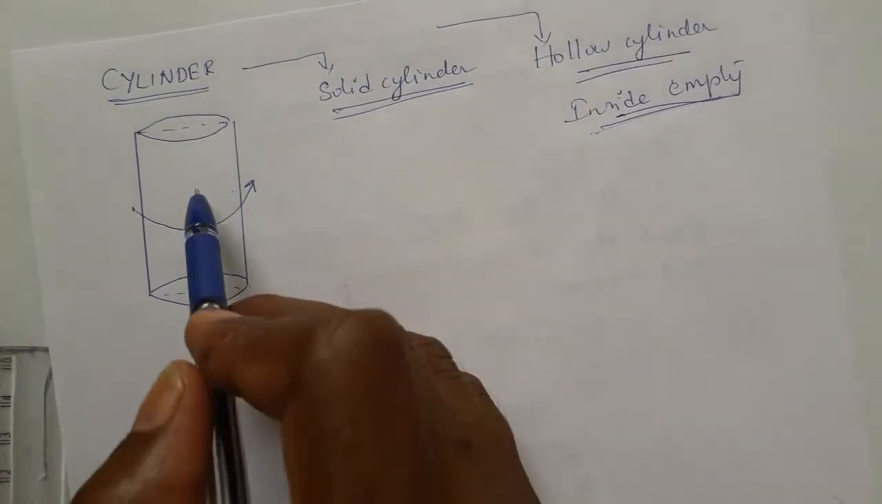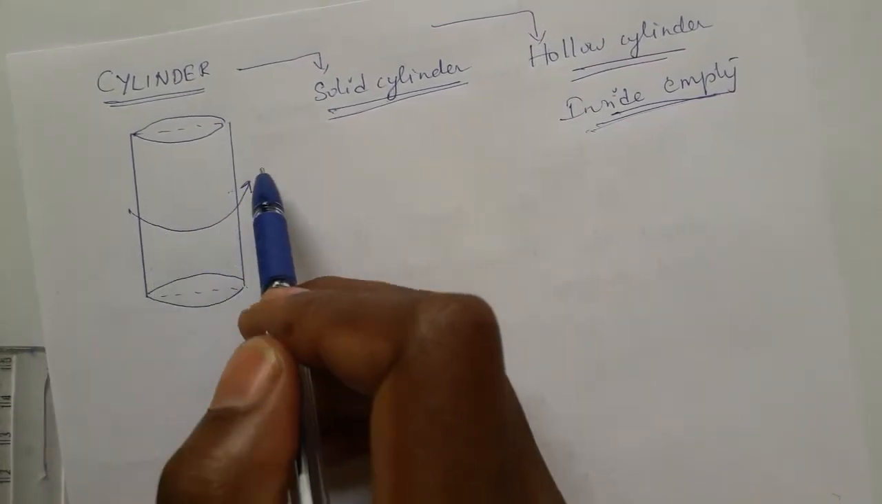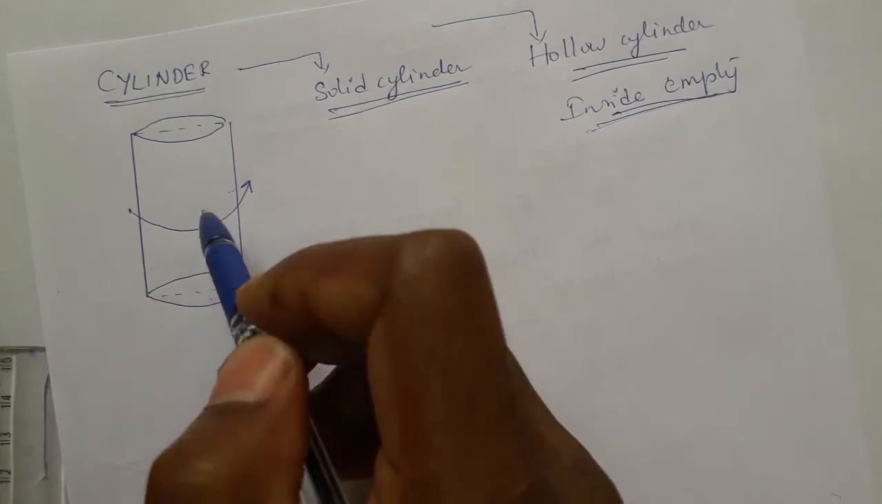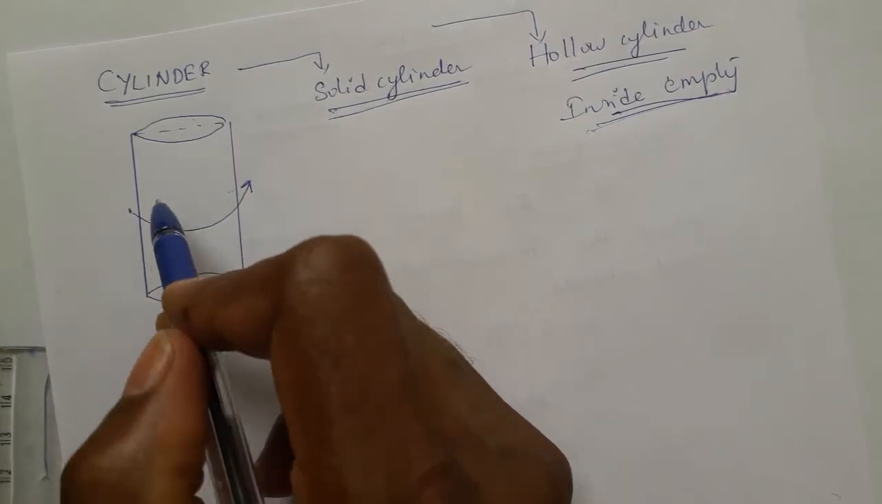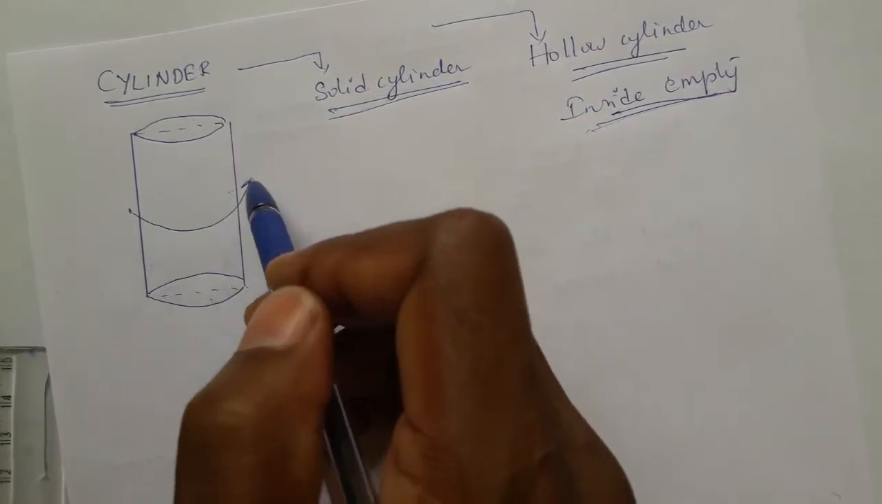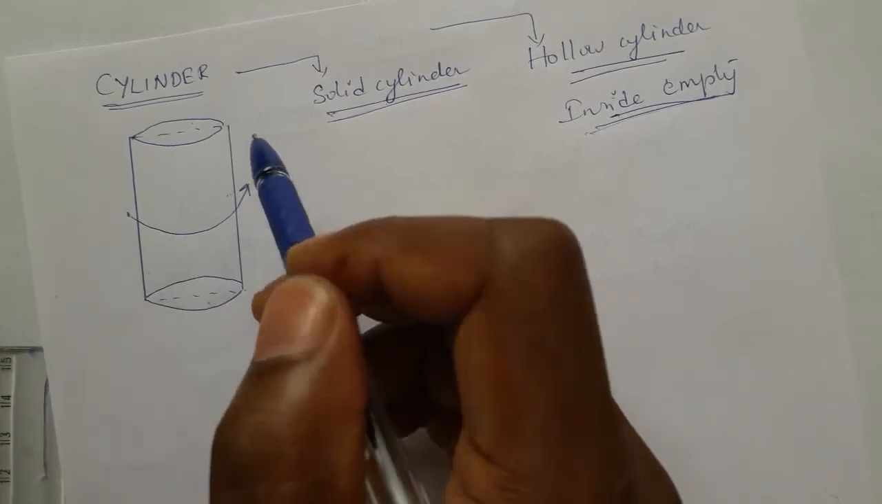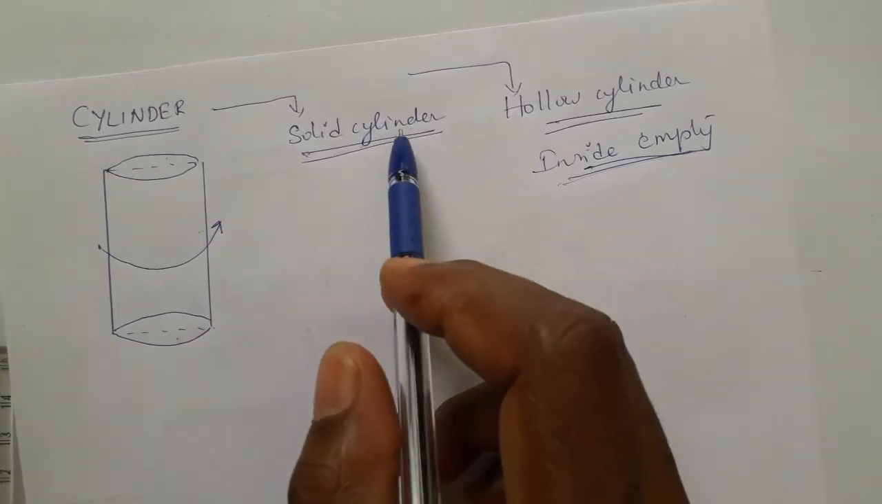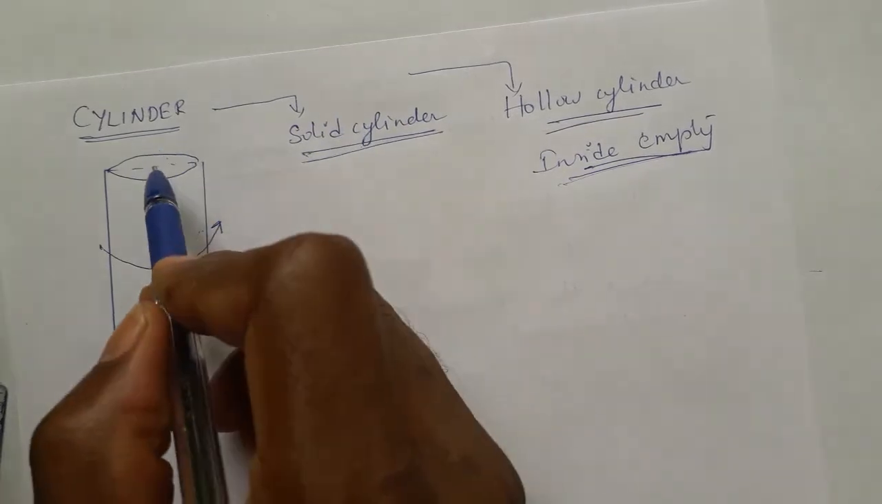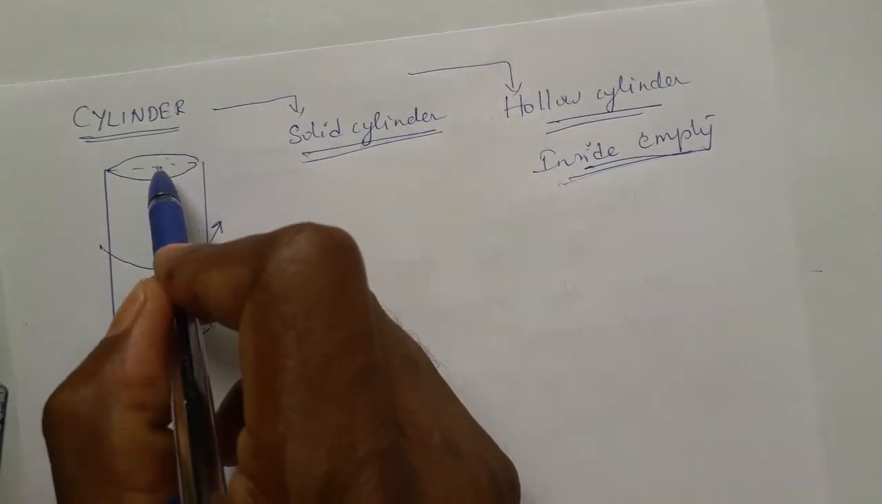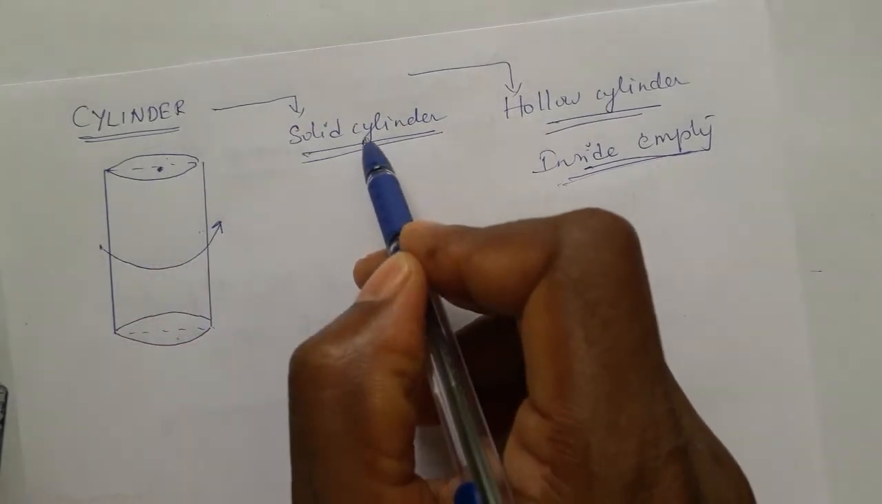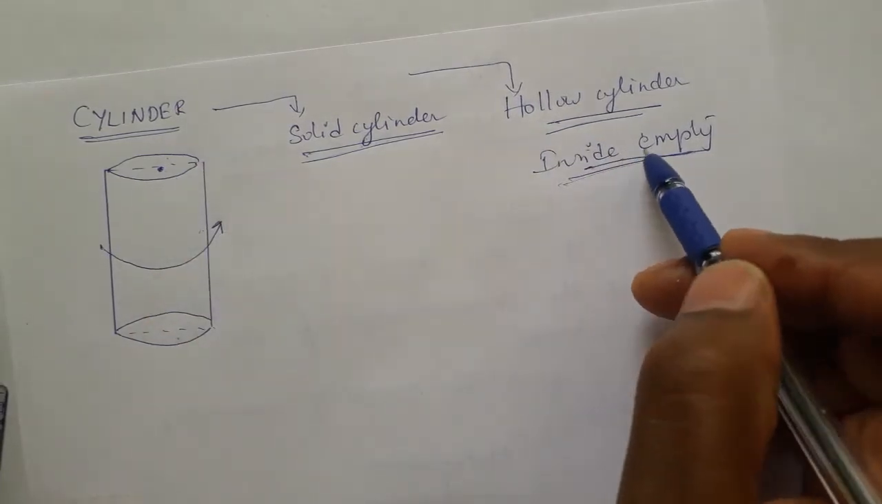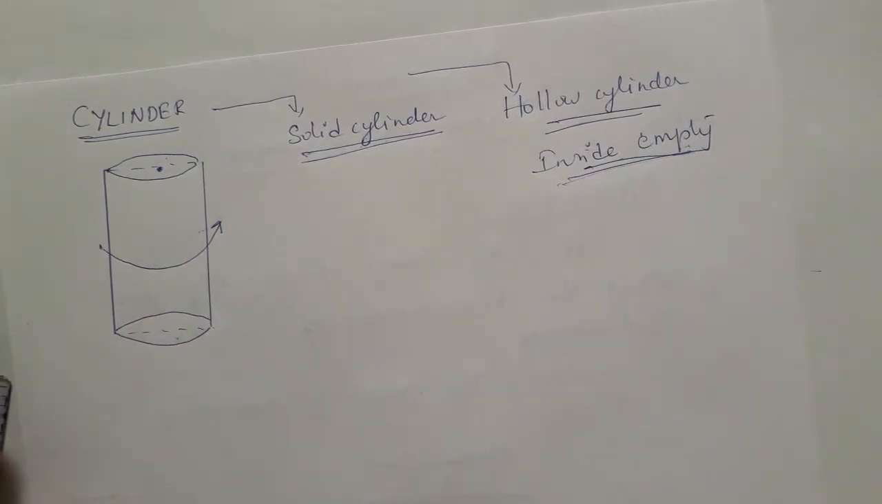So a cylinder has at the middle the turning face, and top and bottom two circles. I repeat, top and bottom two circles are there, and at the middle the rotating part is there. The cylinder is divided into two main types. Solid cylinder: if inside the cylinder some material is there, that is a solid cylinder. If inside the cylinder empty space is there, that is a hollow cylinder.